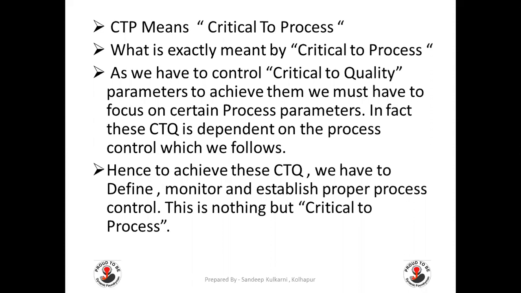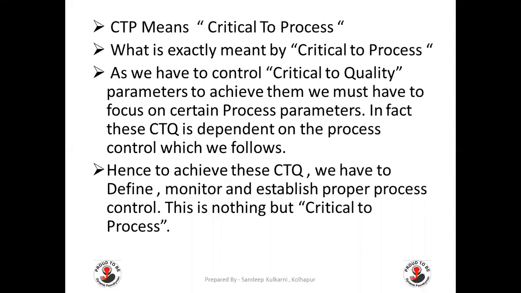CTP means critical to process. What is exactly meant by critical to process? As we have to control critical to quality, that is CTQ parameters, to achieve them we must focus on certain process parameters in our production run. In fact, this CTQ depends on the process control which we follow. Hence, to achieve critical to quality, we have to define, monitor and establish proper process control. And this process control is nothing but critical to process.